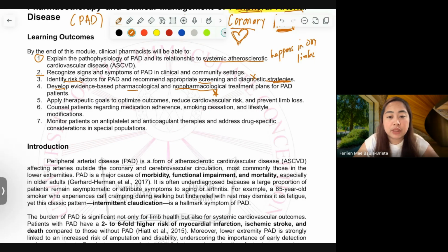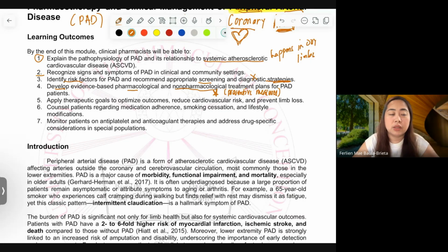So as pharmacist class, do not discount non-pharmacological management, because these are preventive measures. And we can only give preventive measures to our patients if we have proper monitoring and a good channel of communication with our patients. Meaning to say, we are there with them from the start, hence we can still provide preventive measures.